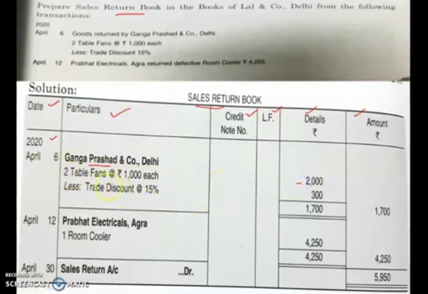Next, less trade discount at 15%. On what will you charge this 15%? On 2000. So 2000 into 15 divided by 100, you will get 300. So 2000 less 300, you will get 1700. So this is the amount of goods which has been returned back.